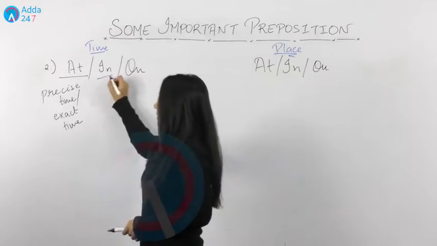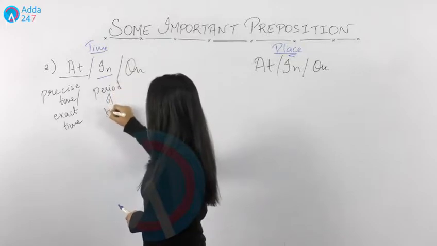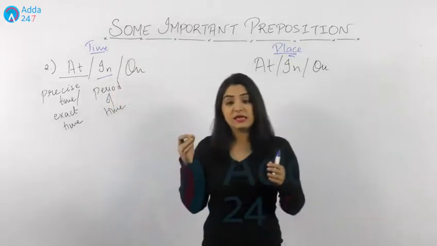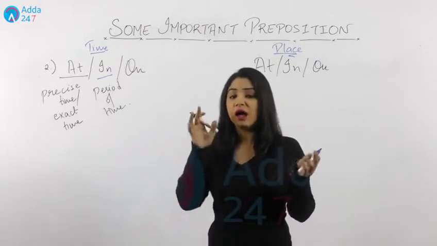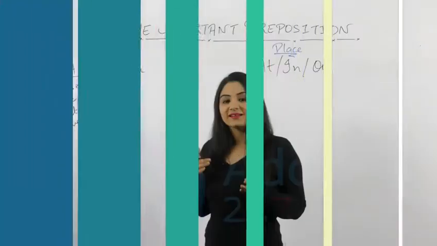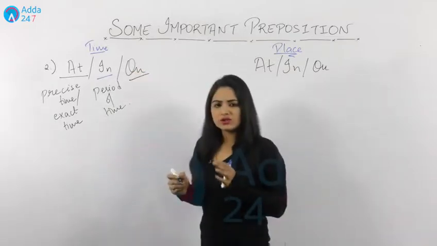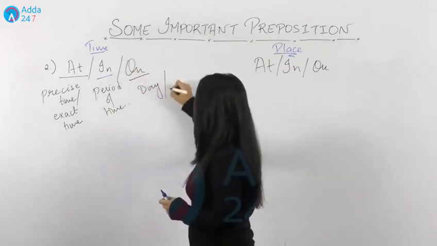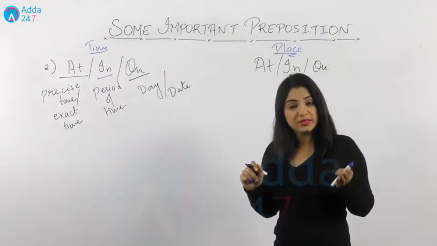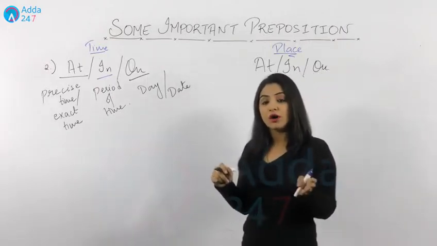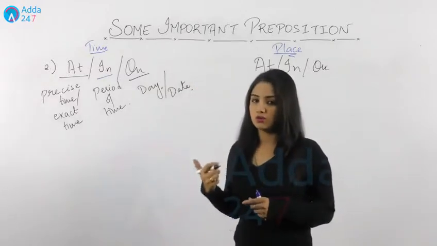Next is in. Where is in used? When we have a period of time given. Like if I say he is coming in minutes, that means you have a period of time. You don't mention how many minutes there are. He is coming in minutes means he is coming late. Last is on. Where is on used? When you have a particular day or a date mentioned. For example, you can say on 23rd of this month or on Monday. So if you have a date or a day in any sentence, you can use on with it, right?